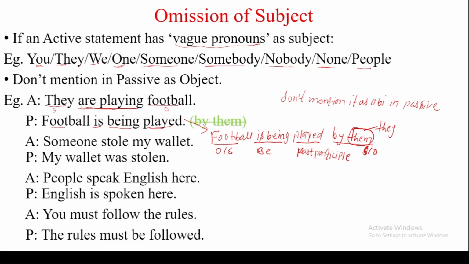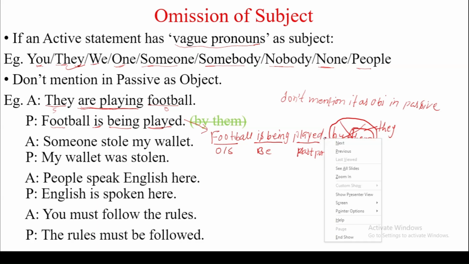They is a vague pronoun. Look here. So we do not mention them. It means we do not mention this part in passive voice. Only up to V3, up to past participle it's enough. So its correct passive form will be football is being played.